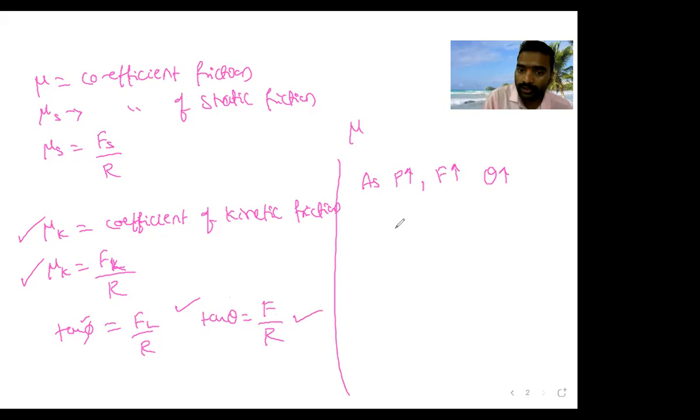There will be one point when P increases, F becomes FL, limiting friction, and theta becomes phi. This point is called limiting equilibrium, because frictional force has achieved its maximum value, limiting friction, and theta has achieved its maximum value, the angle of limiting friction.